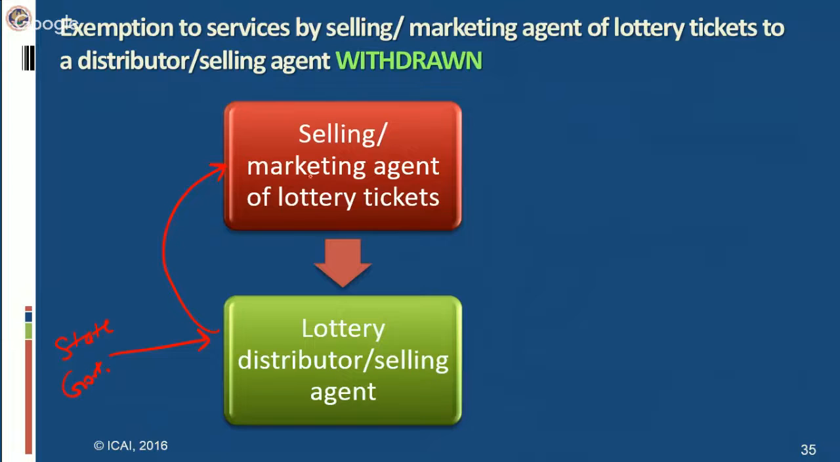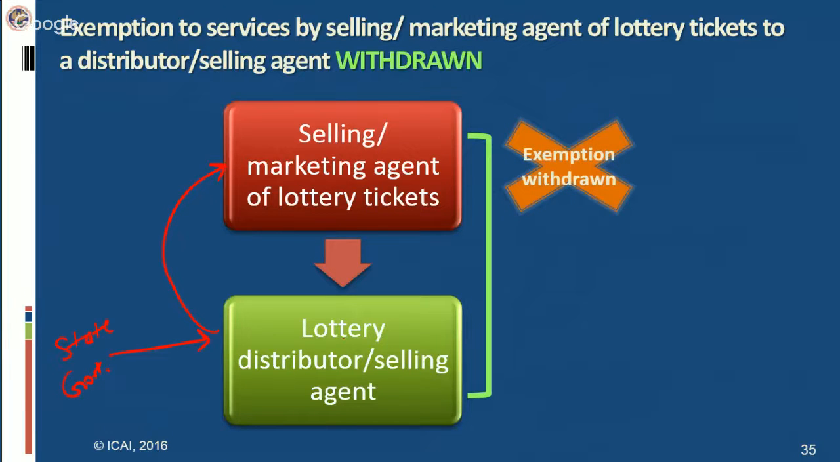So these selling or marketing agents of lottery tickets, they are providing services to the lottery distributor or selling agent. Earlier, these services were exempted from service tax. Now, this exemption has been withdrawn, and similarly, in this case also, the service tax is payable under reverse charge, under full reverse charge. That means the entire service tax payable shall be deposited by the service receiver, that is the lottery distributor or selling agent, on the services provided to it by selling or marketing agents of lottery tickets. Okay, so service tax is payable under full reverse charge in this particular service which has been made taxable.